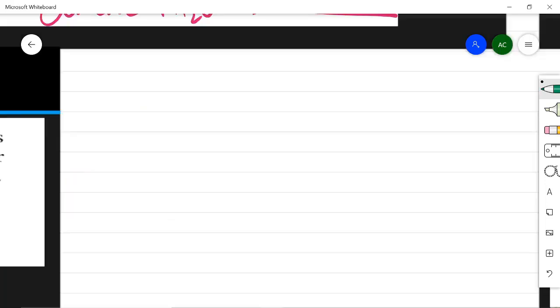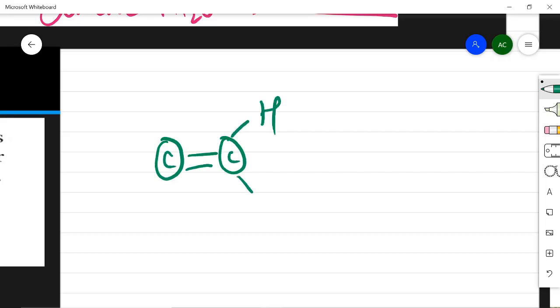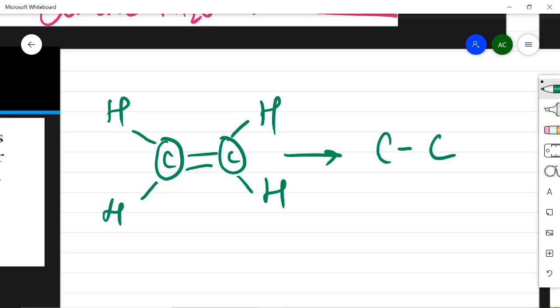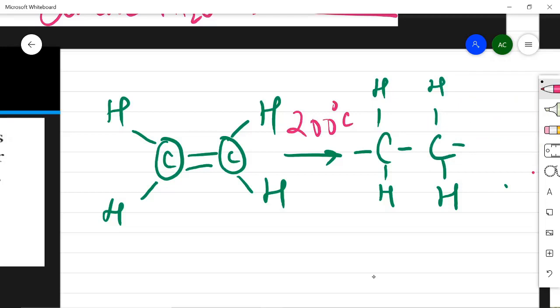So let's see the mechanism of what is happening in polymerization. As you know, it is carbon and carbon, with a double bond between the carbons, and single bonds with hydrogen. When polymerization starts, there is a breaking of the bond, and the double bond breaks into a single bond. But this will not happen at ordinary temperature. It will happen around 200 degrees Celsius, and the pressure will be somewhere around 2000 atm. At this temperature and pressure, the double bond breaks into a single bond.